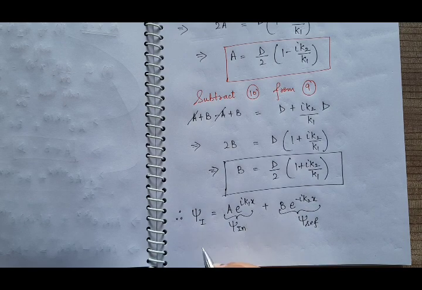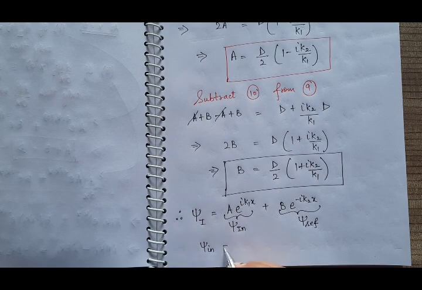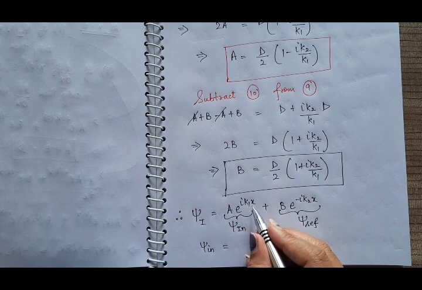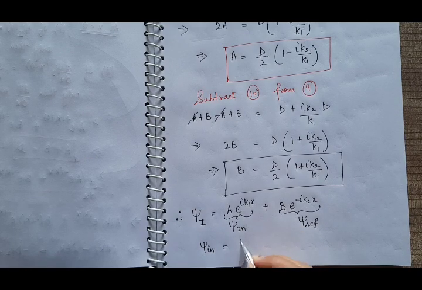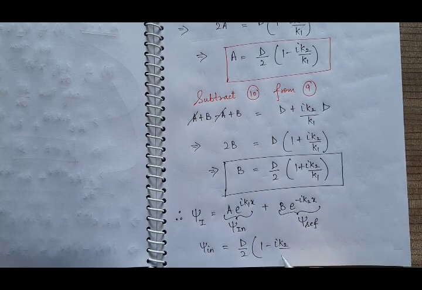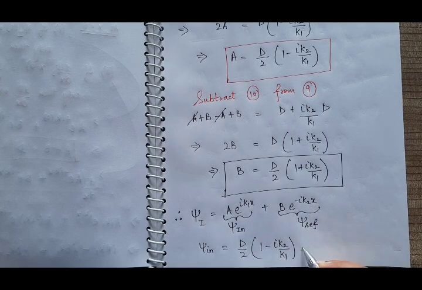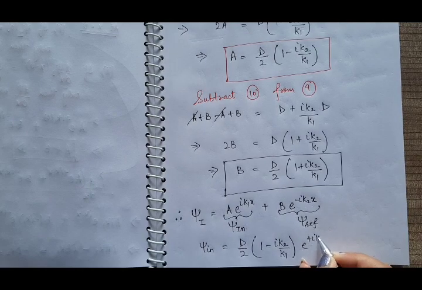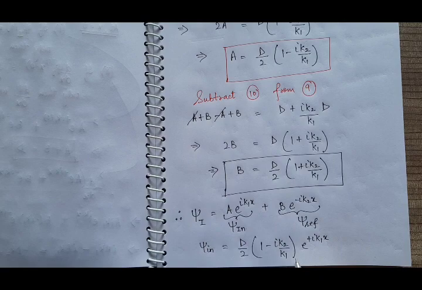So psi incident is equal to a e raised to power plus iota k1x, and what is a? a is d by 2 into 1 minus iota k2 by k1, e raised to power plus iota k1x. So this is the wave function of the incident wave in region 1.